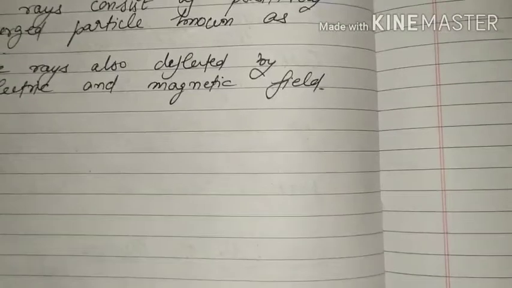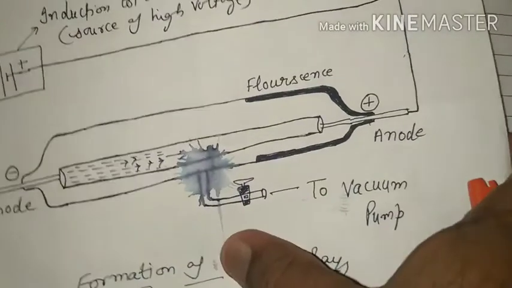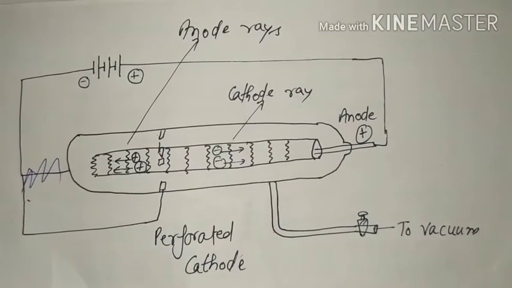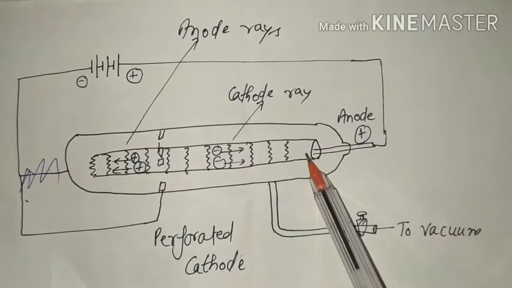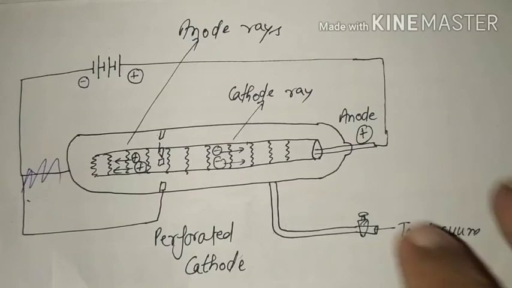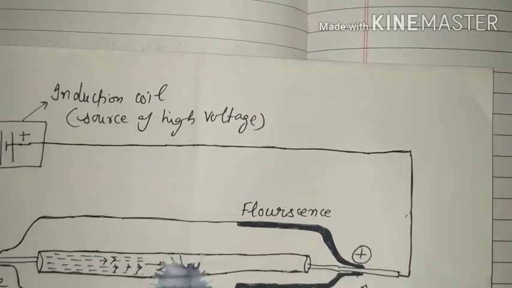Okay, I show you the diagram again, and this is the diagram of the proton. Here from the anode these particles come, okay, these are protons, and here are the particles.